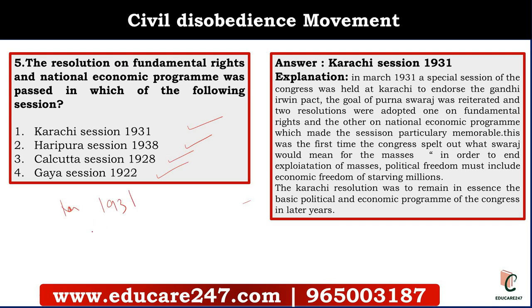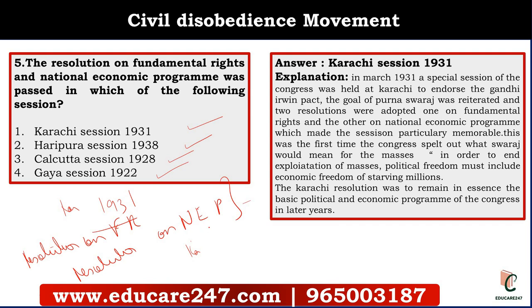So the Karachi session was a very important session. The resolution on fundamental rights and the resolution on national economic program were endorsed. And also in this session, it was for the first time that Congress spelled out what Swaraj would mean for the masses. The concept of Swaraj was first mentioned in 1906, but what Swaraj would actually mean was told in the Karachi session of 1931.